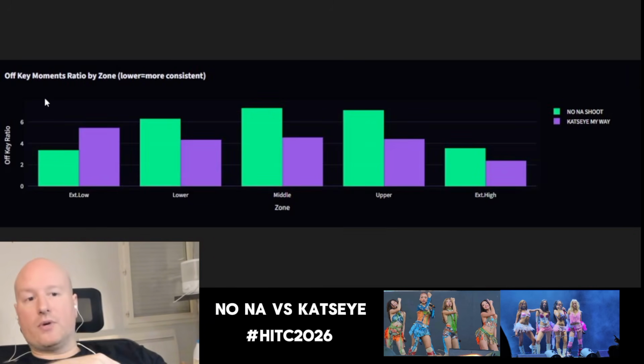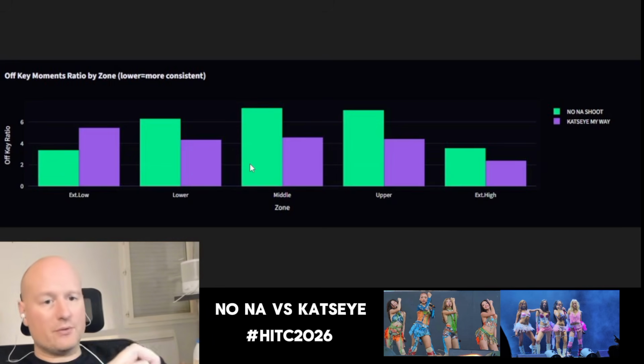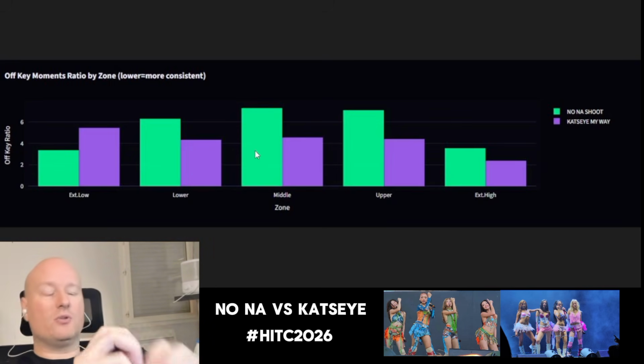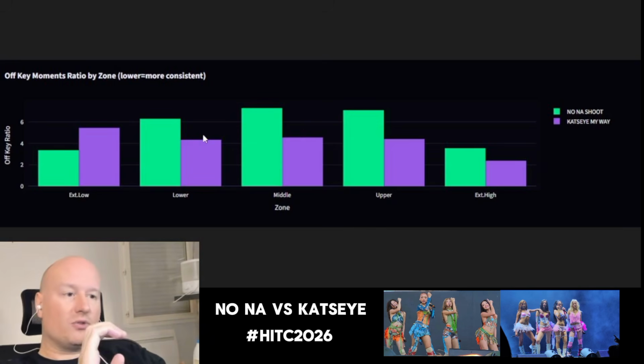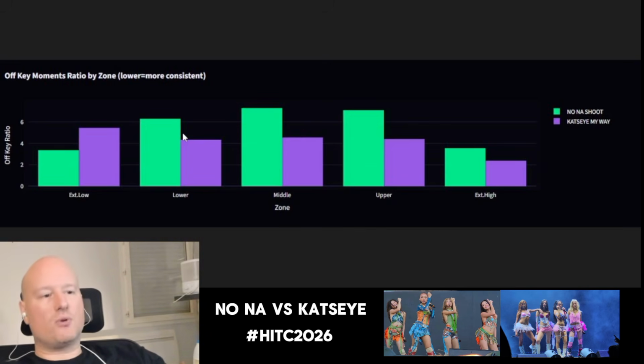On the off-key moments, right? Interesting, what we can get is that cut size is not off-key so much, right? What they do is, cut size spends a bit off-key in the extreme lowers compared to NONA. And NONA on the song Shoot, you can see they are dominating the off-key moments, right? That's what we get on the upper registry. There is just cut size that's a bit on the extreme lower values of the vocal frequencies. This is what I get. So again, cut size kind of comes up on top of it, right?